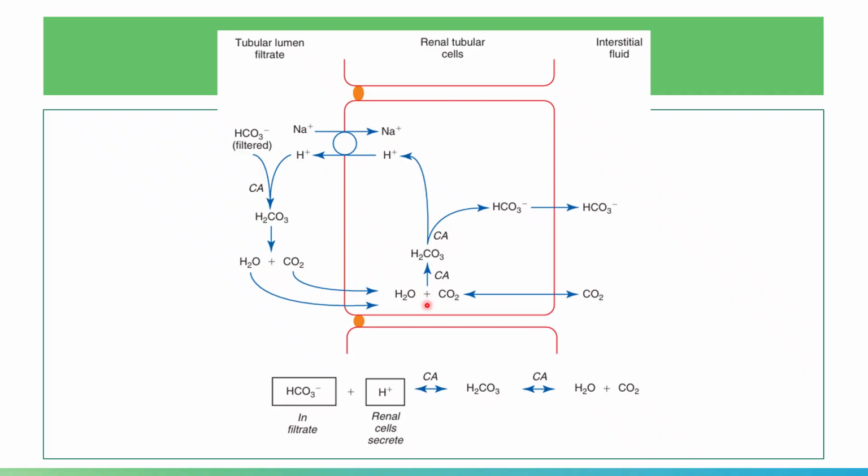Inside the renal tubular cells, what will happen? Carbon dioxide and water will combine, forming carbonic acid again. The carbon dioxide will either come from the interstitial fluid or from the circulation.